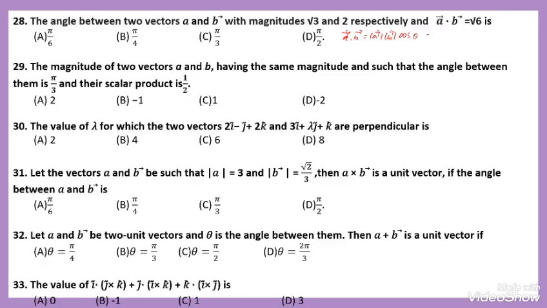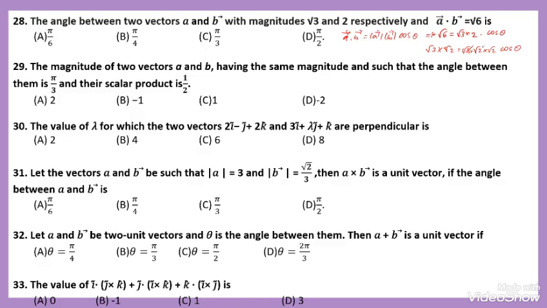By substituting all the values here, A dot B is equal to root 6. Then magnitude of vector A is root 3 and magnitude of vector B is 2. And cos theta, we want the angle, that's why I am taking cos theta here. Then root 6 can be written as root 3 into root 2. Again, root 3 into 2 can be written as root 3 into root 2 into root 2 cos theta.